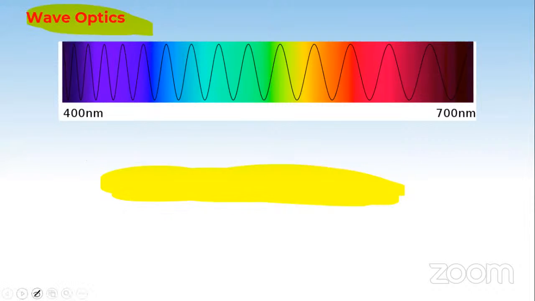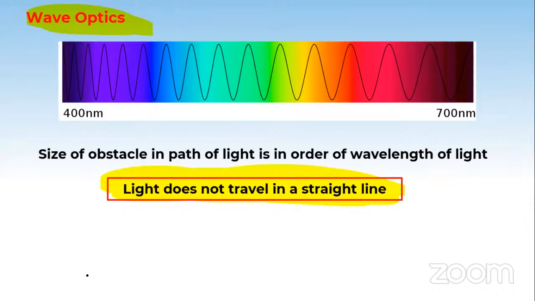And in wave optics, the interpretation was that light does not travel in a straight line. So these are two entities, against each other, like east and west, north and south.